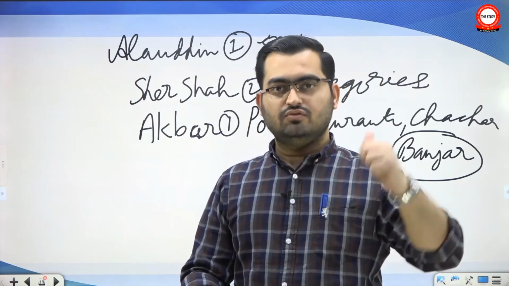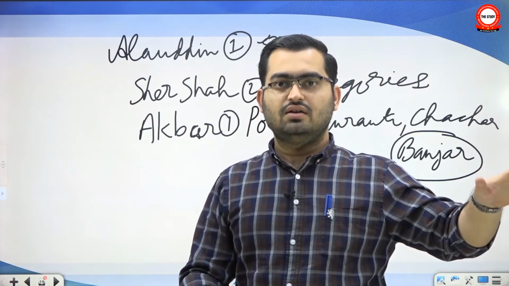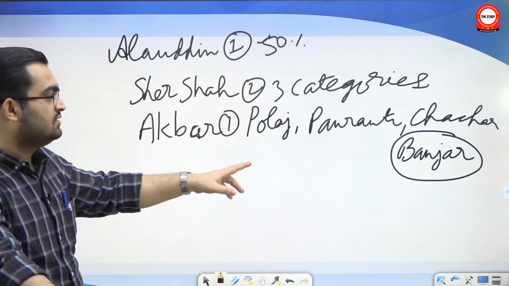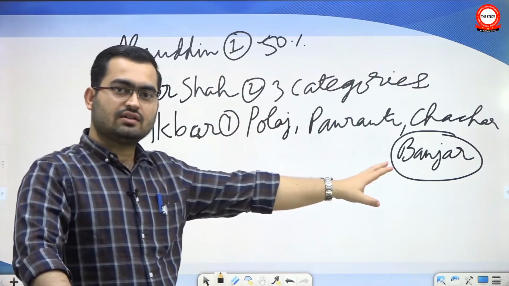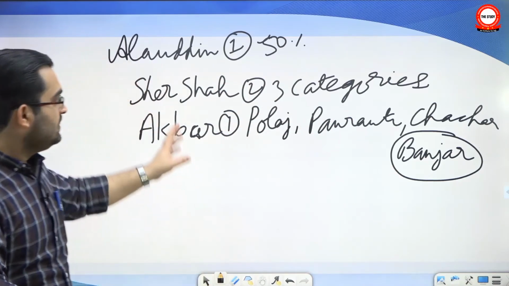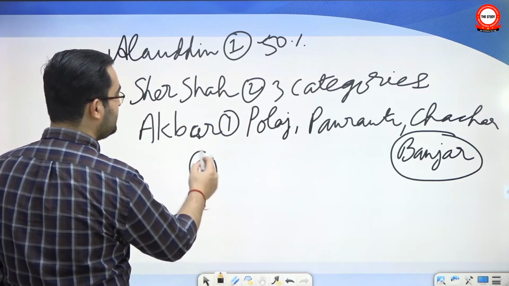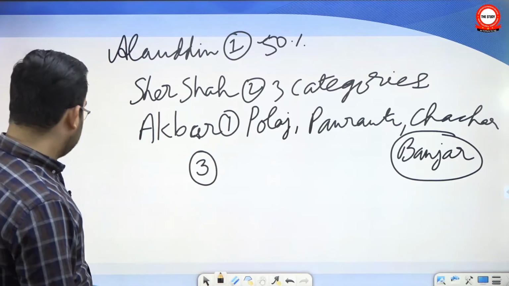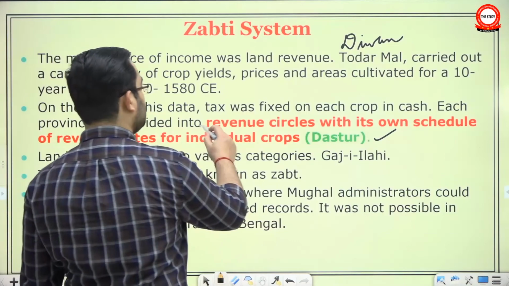The rates for all 4 categories of land were different. Say a Banjar land will have to pay full rates only in the 5th year. A Chachar land will have to pay the full rate in the 3rd year. So he took the classification even further, and while deciding the rates at which the crop will be converted into cash, they divided their empire into revenue circles.